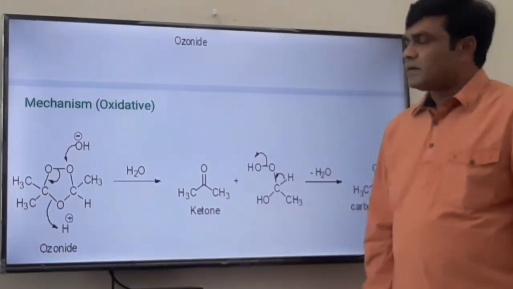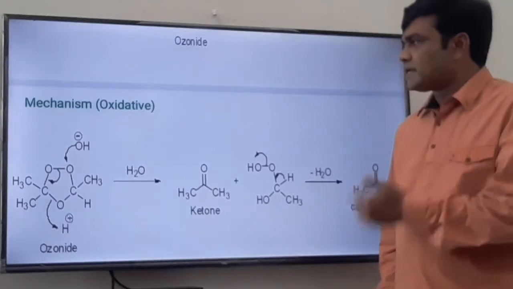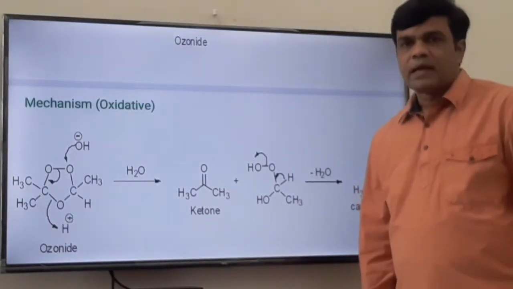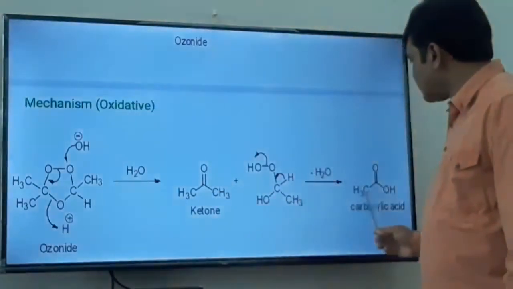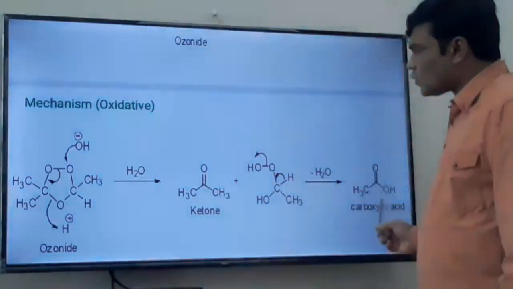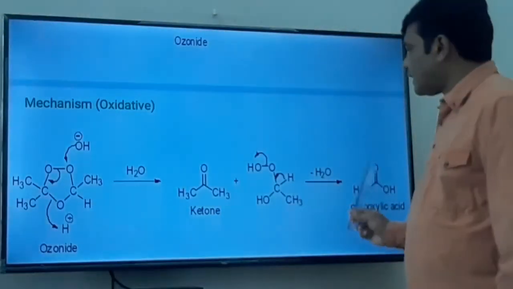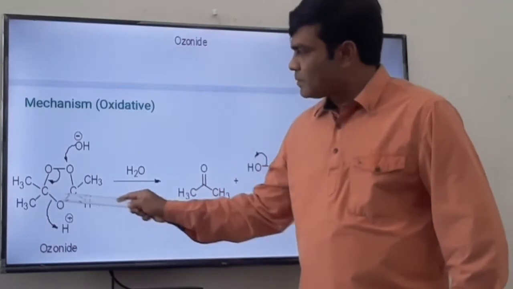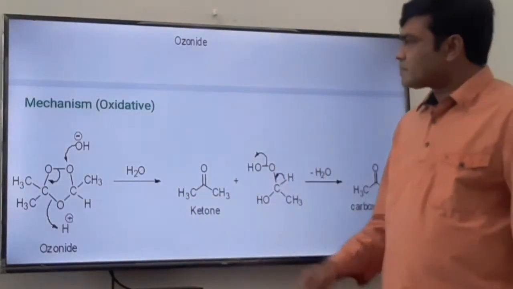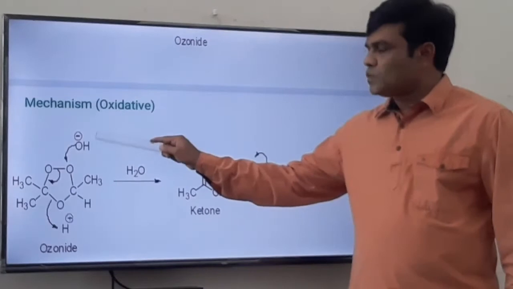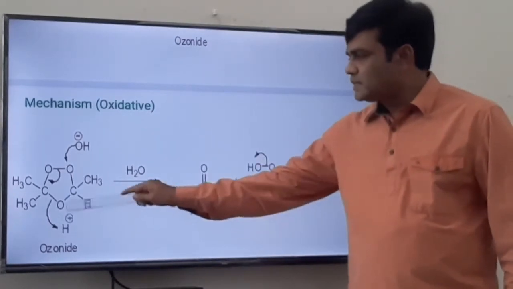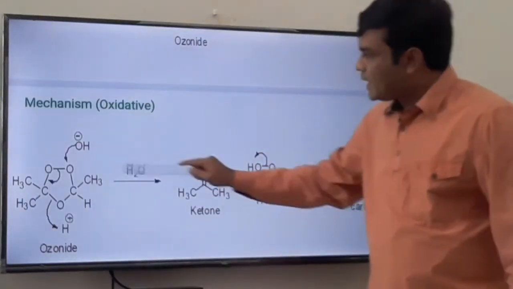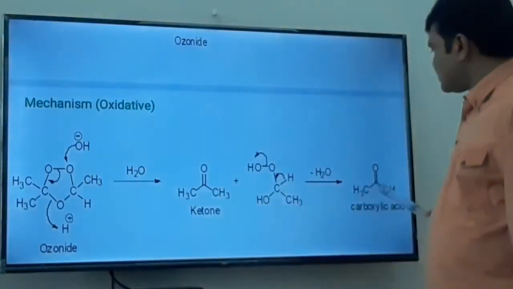Now the mechanism of the second step, that is how the ring opening reaction takes place, and this ozonide is converted into the corresponding ketone, or ketone and carboxylic acid. See, this is the ozonide. It is formed from the alkene and ozone. This is H2O2, that is, hydroxide ion is there, acidic condition. Here this part is oxidized to ketone and this part is oxidized to acid.